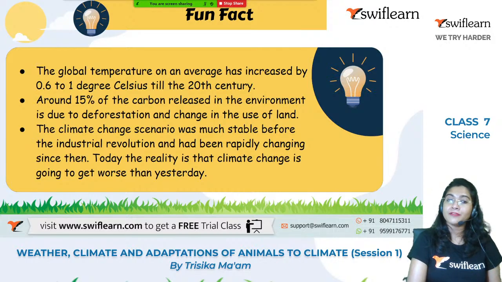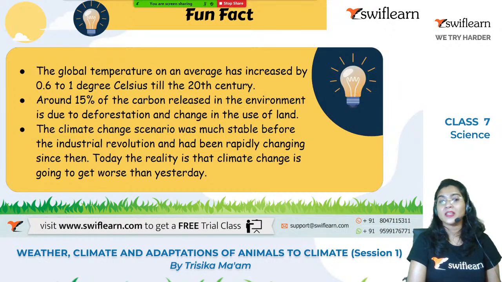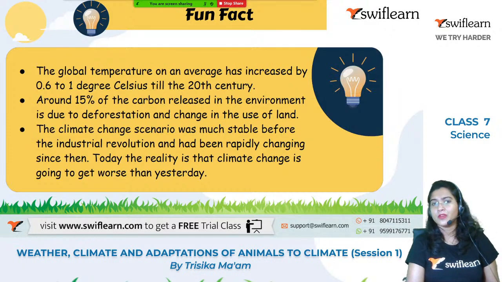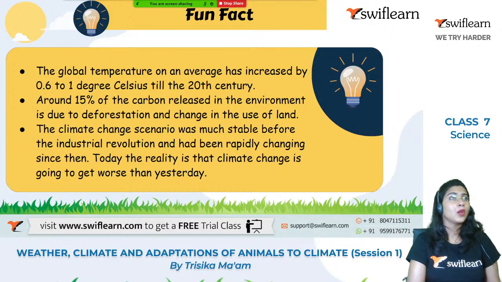Now around 15% of the carbon dioxide is released in the atmosphere due to deforestation and other activities, the change in the use of the land, and due to the different smokes coming out from the vehicles or from the factories and industries, right?